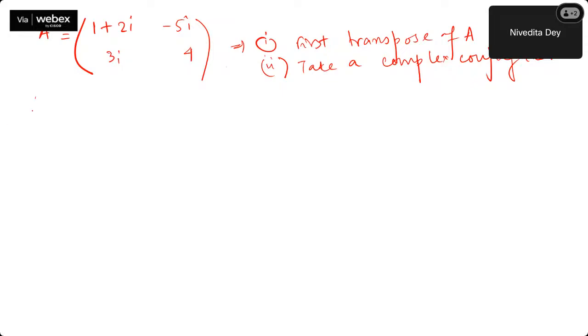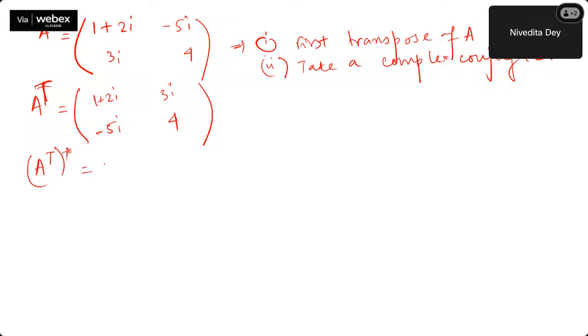Right? So that means your A dagger will look like what? First it is a transpose. That means here it will be minus. Okay, let me write A transpose first. So it's minus 5i, 3i, 1 plus 2i, and 4. Right? After that, you have to apply the complex conjugate.